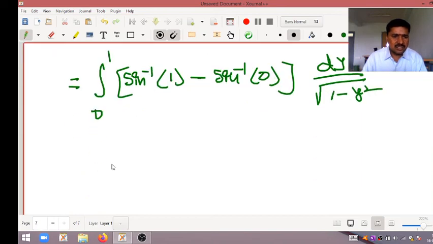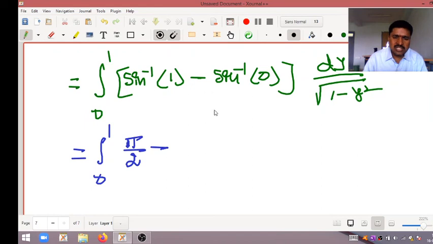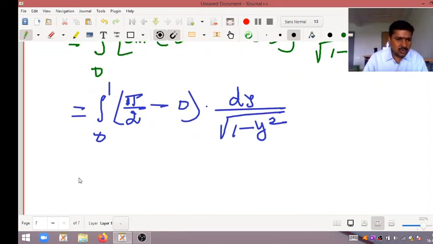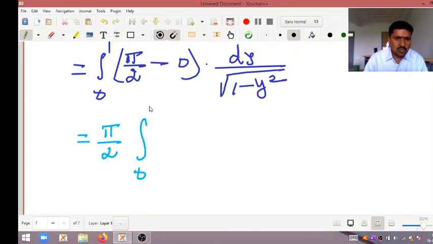So this implies that this is equal to integral. We all know that sine inverse of 1 means pi by 2. Sine inverse of 1 means pi by 2 minus sine inverse of 0 means 0, into dy by square root of 1 minus y square. So pi by 2 minus 0 means pi by 2. This pi by 2 I am keeping outside. So next integral 0 to 1, this one also I am writing like this, 1 by square root of 1 square minus y square into dy.